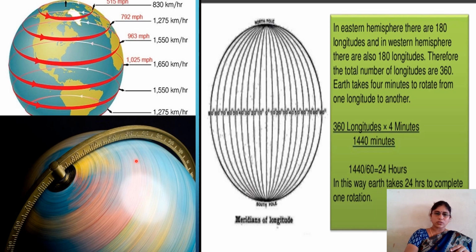So if you observe this picture here, Earth is tilting 23 degrees 30 minutes towards the west. Understood clearly? So Earth is tilted like this, and Earth rotates at this speed. So this is the total meridians and the time taken to complete one rotation.